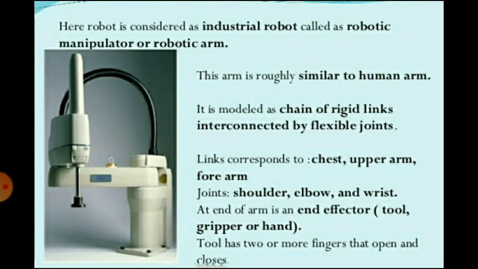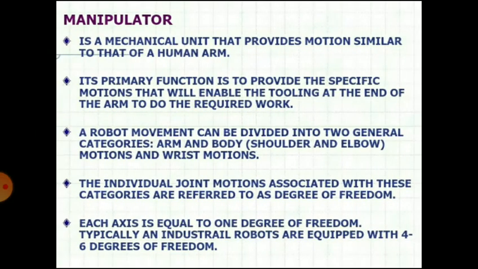So you can see the manipulator. An industrial robot is also called a robotic manipulator or robotic arm. This arm is roughly similar to a human arm. It is a mechanical unit that provides motion similar to that of a human arm.